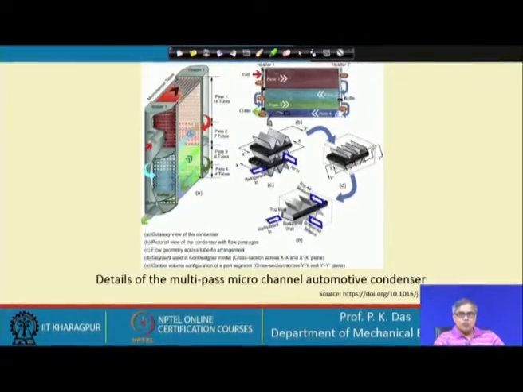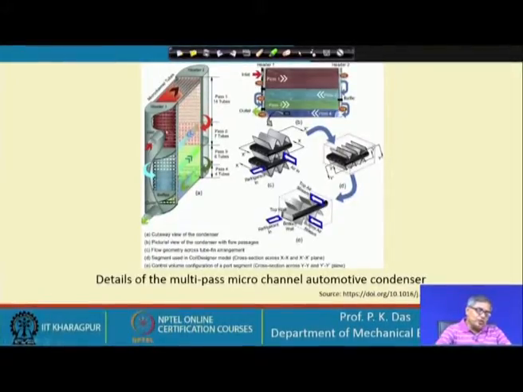Let me point out all of them one by one. First thing, it is a phase change heat exchanger. Second thing, in this phase change heat exchanger, all the 3 regions are there, superheated vapor region, then two phase region, then the subcooled region. Third, it is a cross flow heat exchanger, it is a compact type heat exchanger.